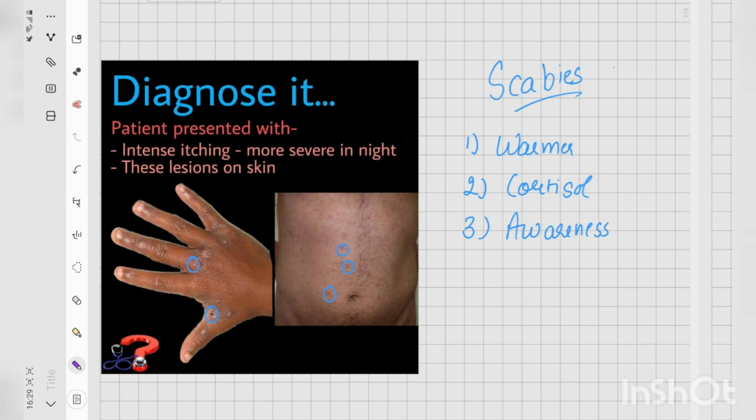There are various treatment modalities available, and the most common one that is used is 5% permethrin solution, which is used topically. There is an interesting thing in the treatment: why do we need a longer treatment, or a treatment that is done multiple times with permethrin? This is because of the presence of eggs that are laid by the female mite in the burrows. The drugs that we are applying may or may not penetrate the eggs. Usually they don't penetrate the eggs.